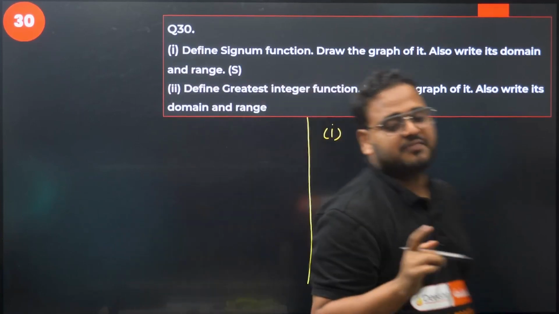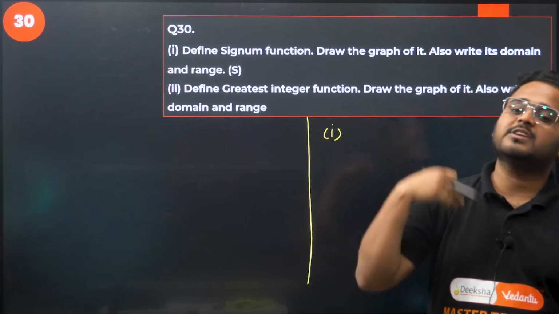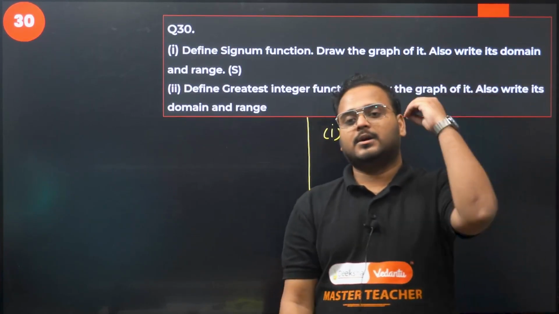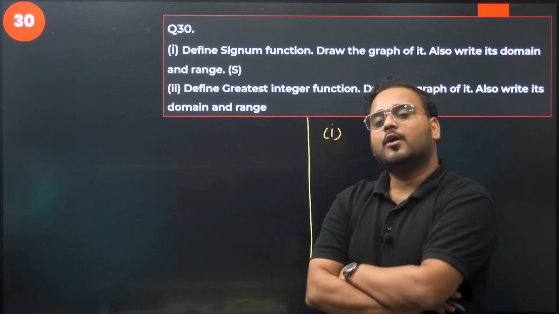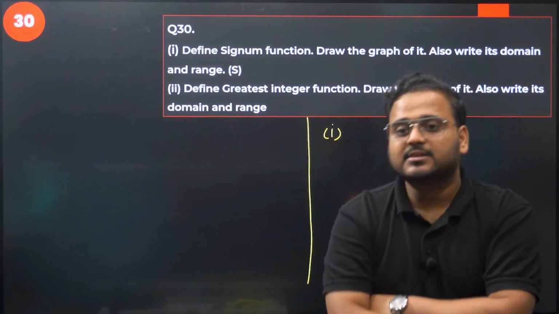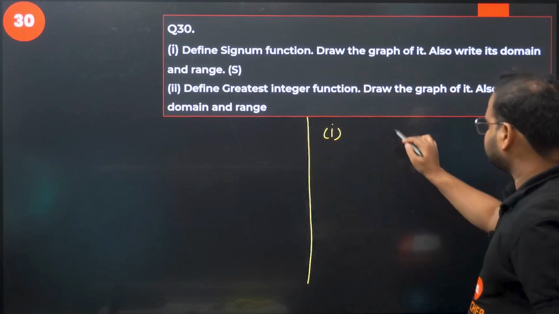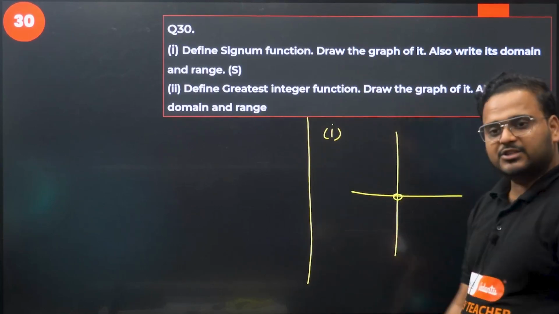Signum function is the function where for all the positive x values, the function always gives you 1. I'll define myself. For all positive values of x, domain is all real, okay? For all positive values of x, the graph is always giving you 1. So at 0 it is 0.